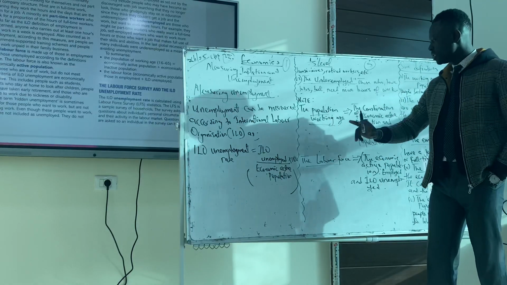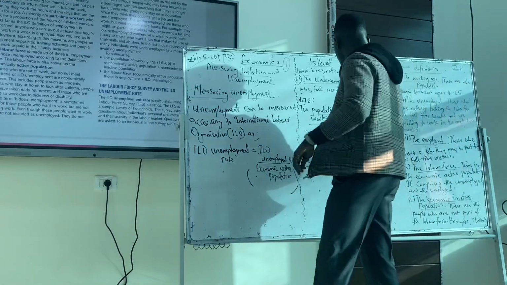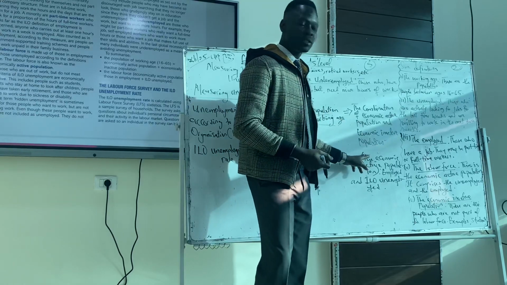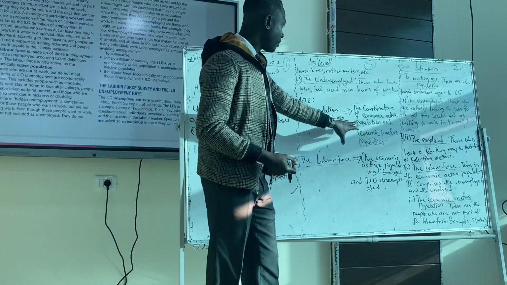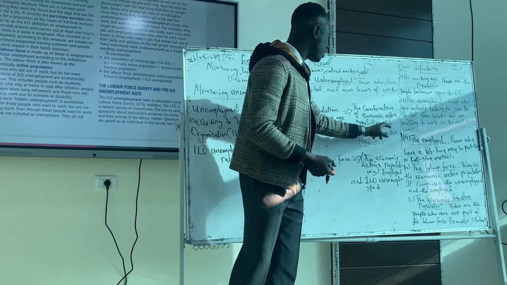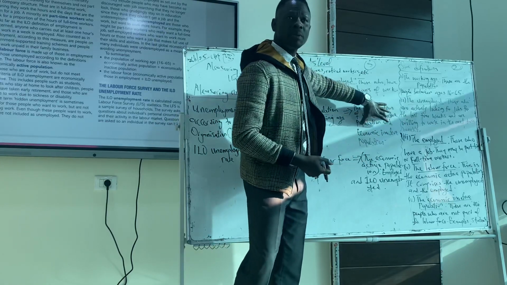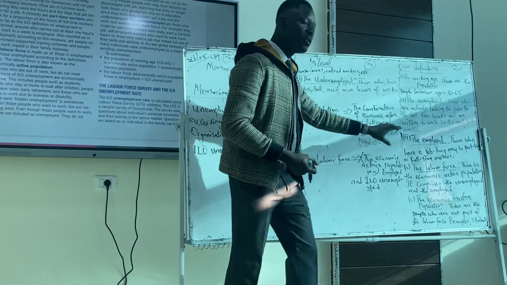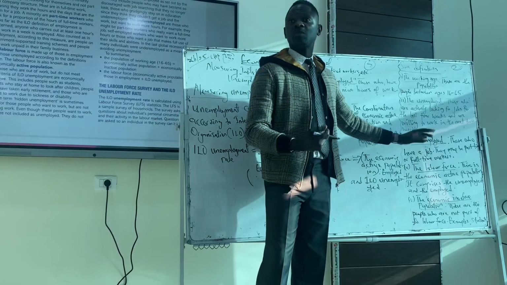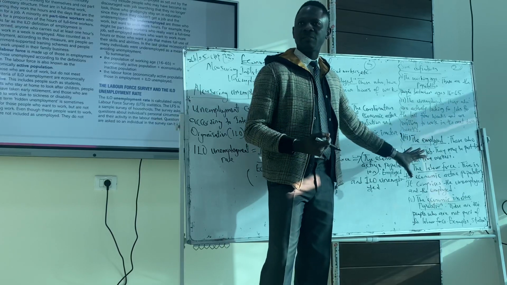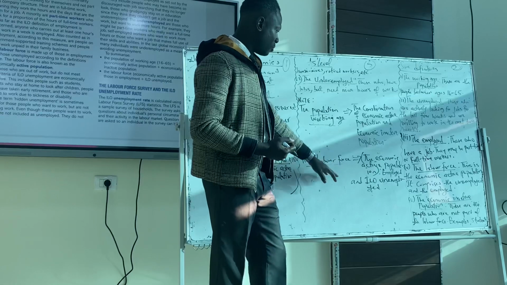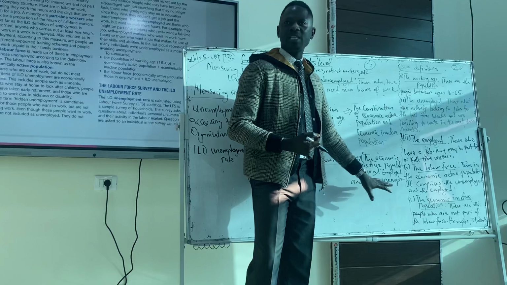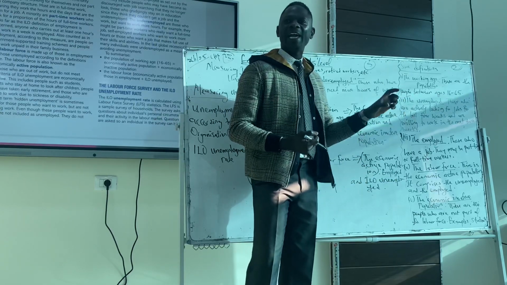Then, note the population of the working age. It combines the economic active and economic inactive population. The economic active population are part of the labor force. And the economic inactive population are the people that are not working. They are supposed to be working, but they are not working. Economically inactive. Then we have the labor force itself, which is the employed and the ILO unemployed. Do we get the labor force here? The employed and the ILO unemployed.